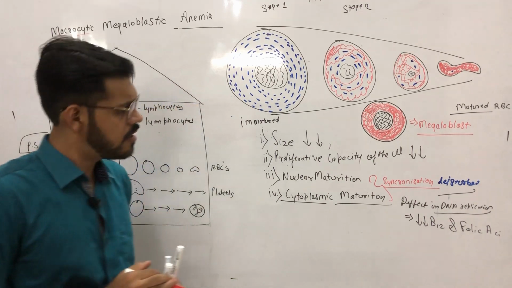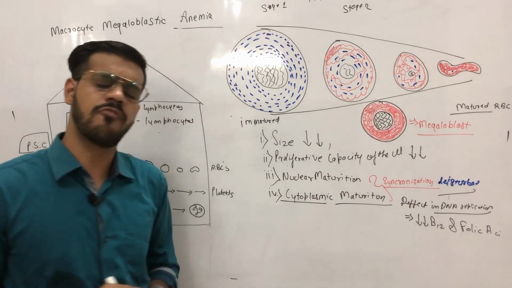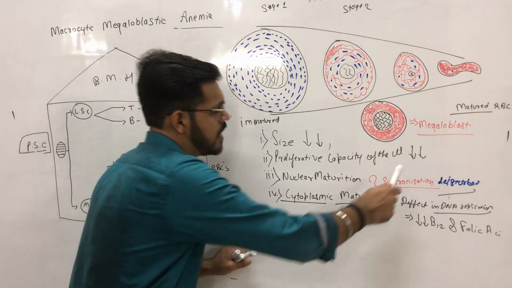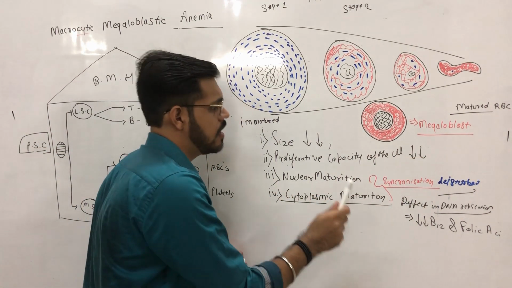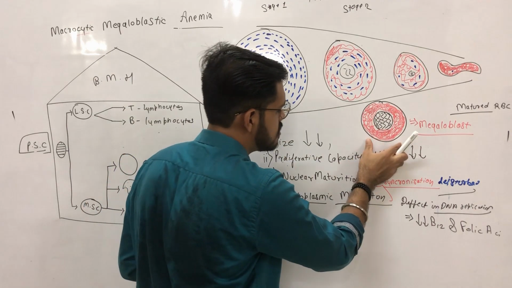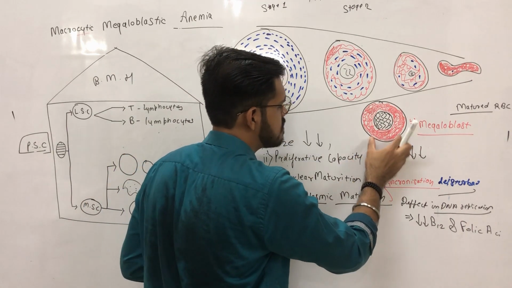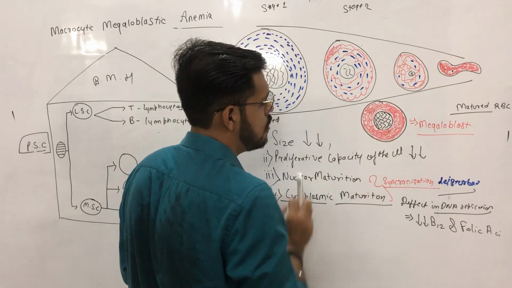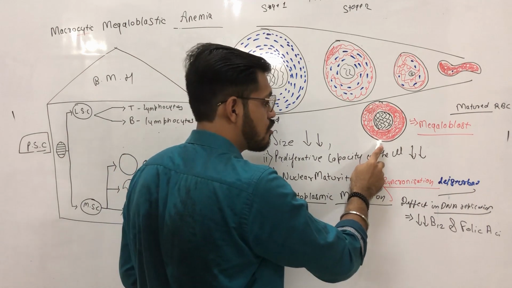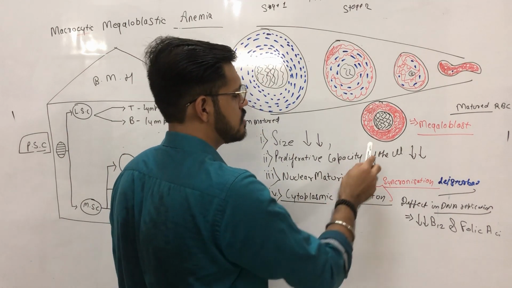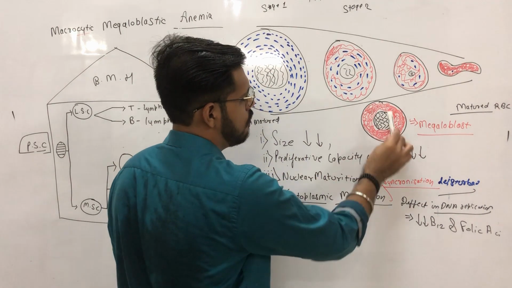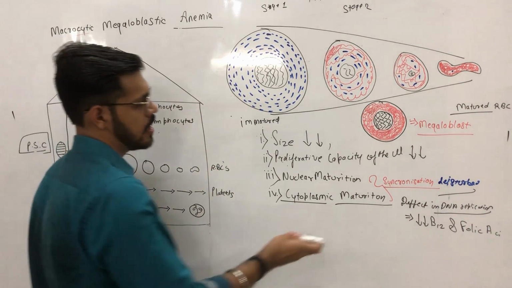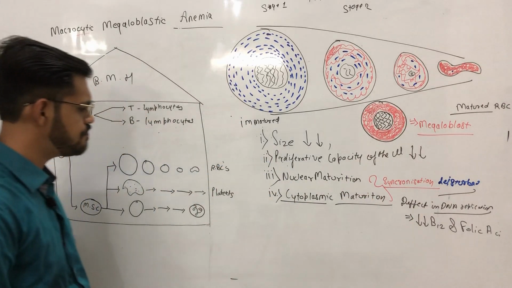Now, if someone asks us what a megaloblast is, then we should tell them that a megaloblast is an erythroid precursor cell which has a larger nucleus and a fully hemoglobinized cytoplasm. This is all about a megaloblast.